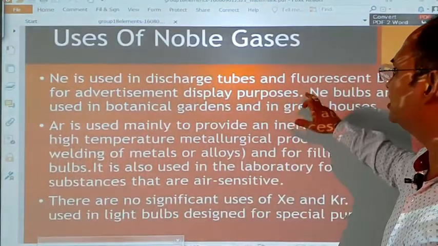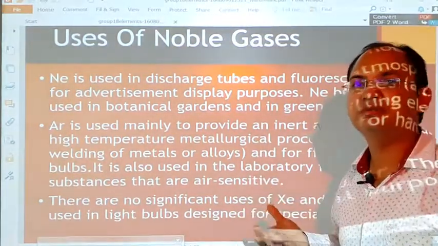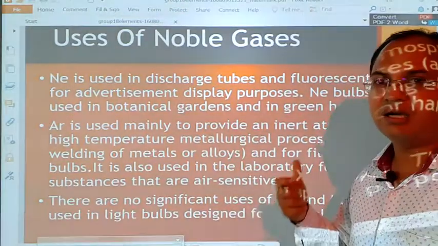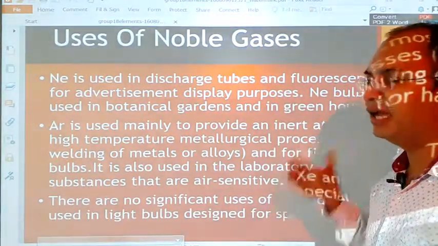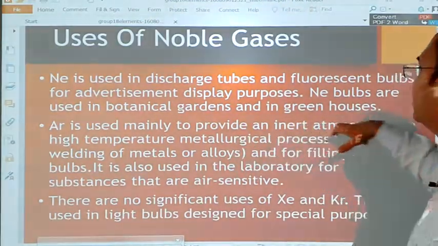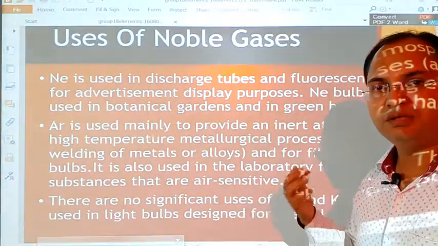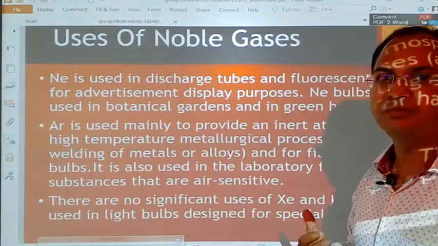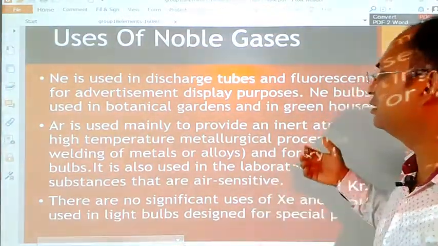Neon is used in discharge tubes and fluorescent bulbs for advertisement. You have seen glow shine boards on shops and above some high-rise buildings. Those glow shine boards use neon gas because of its inactivity. Neon bulbs are used in botanical gardens and in greenhouses. They produce very cool light. They do not easily warm up. That is why they are used in botanical gardens, where there are different varieties of plants. They are used for lighting purposes.